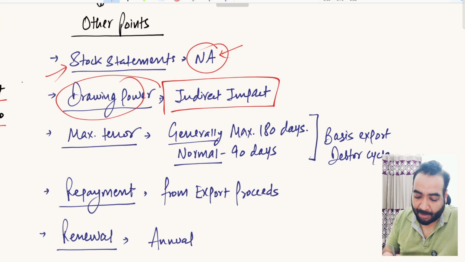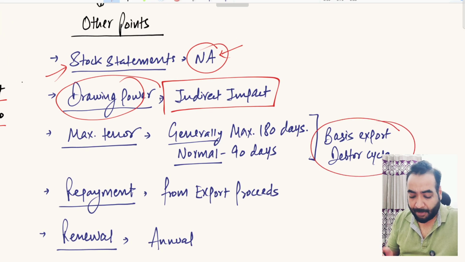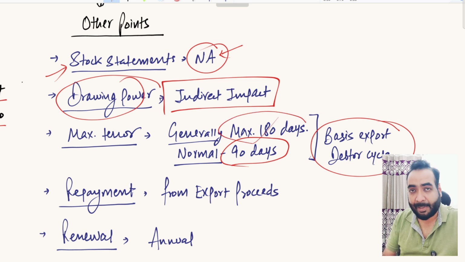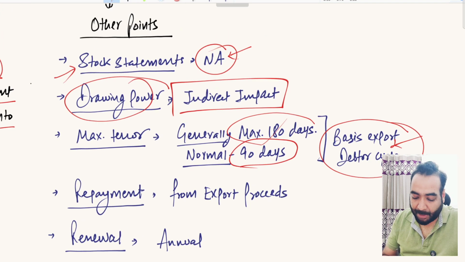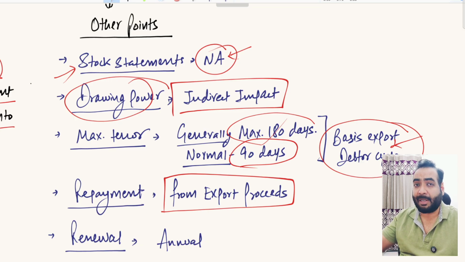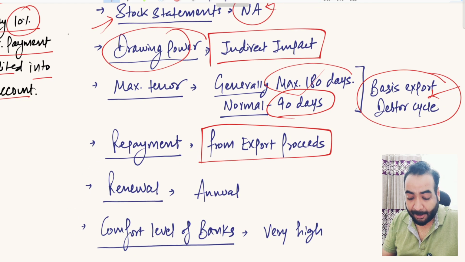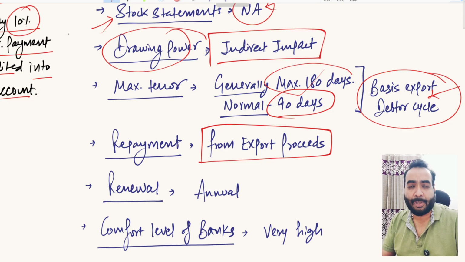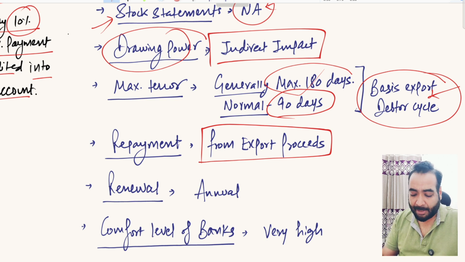What is the maximum tenure? The tenure is based on your debtor cycle only. Normally, bankers allow you up to maximum 90 days, but it can go up to 180 days as well. But it is practically based on your debtor cycle. How is repayment done? The repayment of this facility is done from your export proceeds. Whatever payment your foreign party, David, in our examples, is making to you, that payment will be adjusted to knock off the dues of post-shipment finance facility. In the next video, we will discuss the repayment of pre-shipment and post-shipment finance in a bit more detail, right? But generally speaking, export proceeds will be used to knock off your dues.